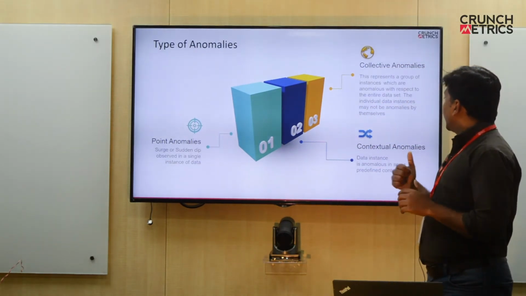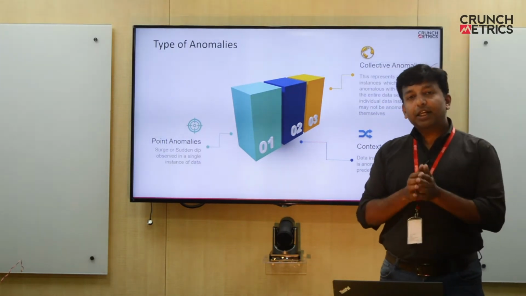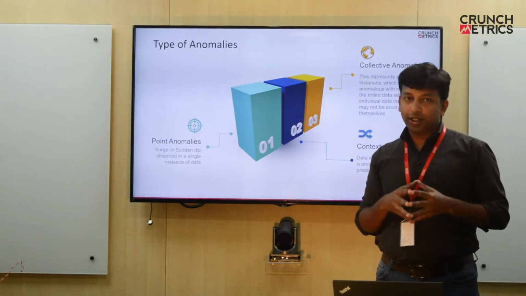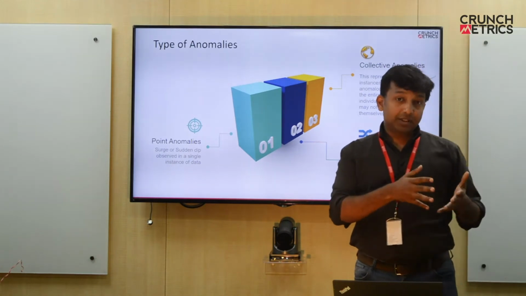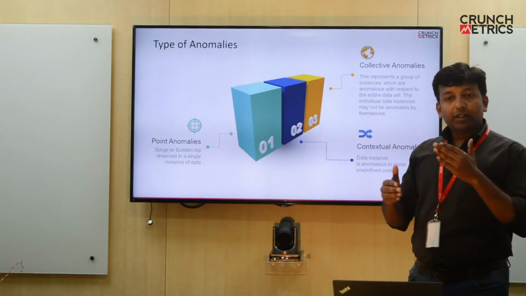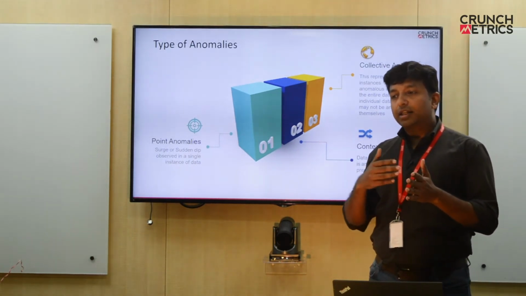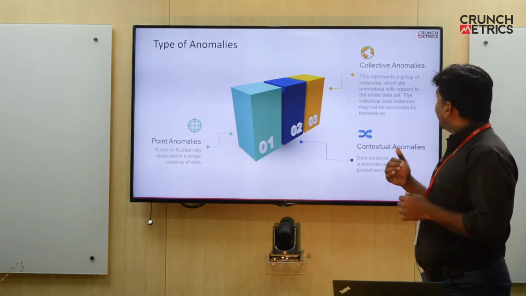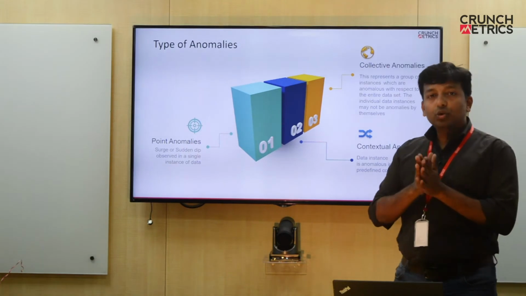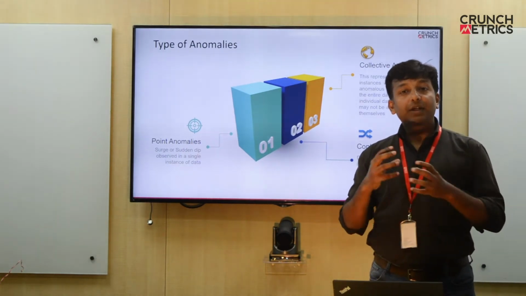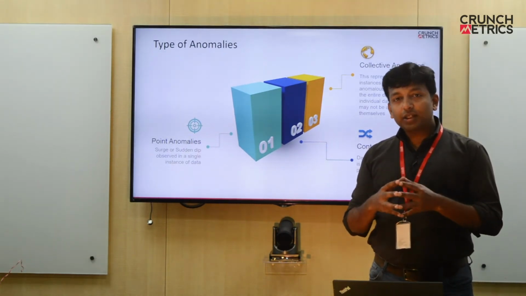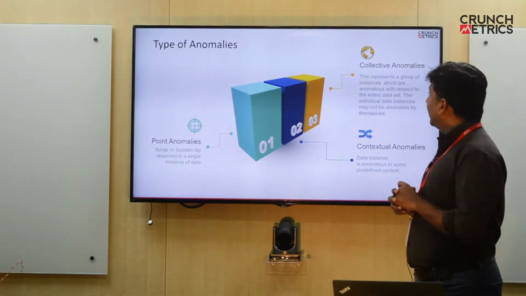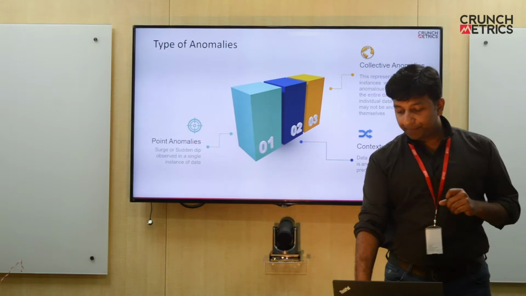So, contextual and collective anomalies. The threshold value to define something as anomalous always depends on a particular context. Now the context could be the time itself, or it could be some other hierarchies in the data set, like regions or states, that kind of situation. And collective anomalies are those groups of metrics which, when observed together, represent an anomaly, but they may or may not be anomalies when they are observed individually.